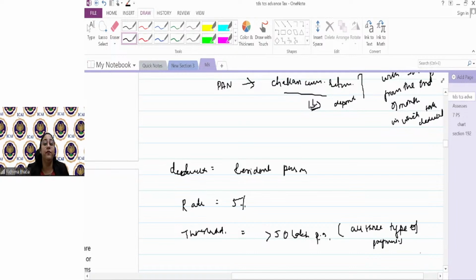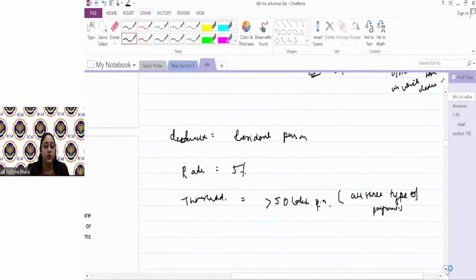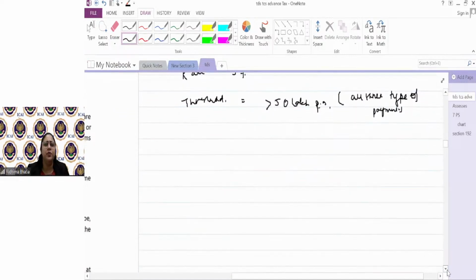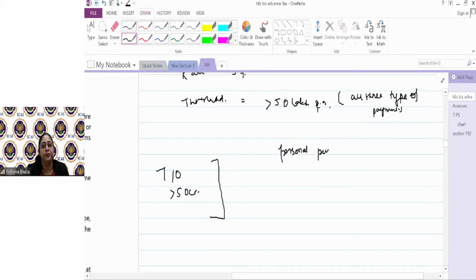See, quantum kitna rakha hai? 50 lakhs per annum. So suppose, and these are basically to cover all those people who are making high amounts of payments. Suppose I am a person who has a turnover of more than 50 crores in the previous year. But I'm making this personal purpose payment. These are the payments made for personal purpose.